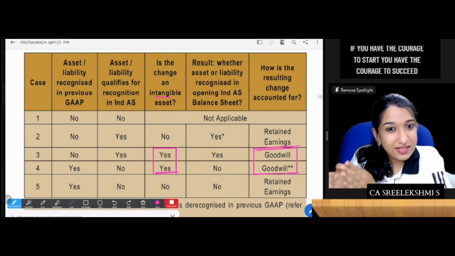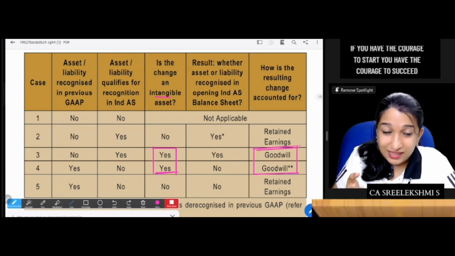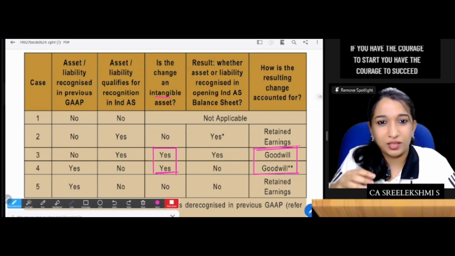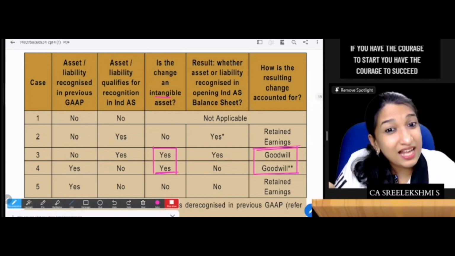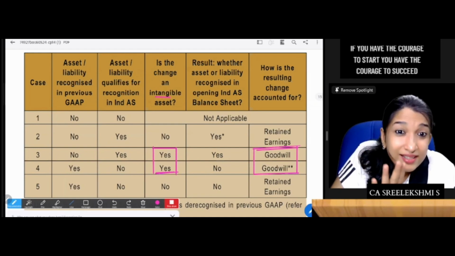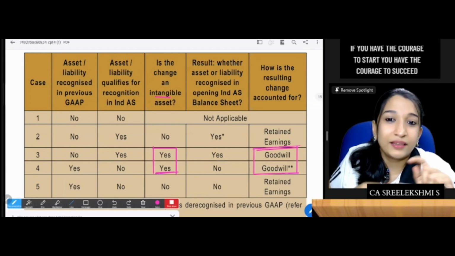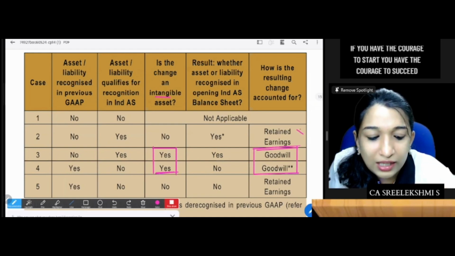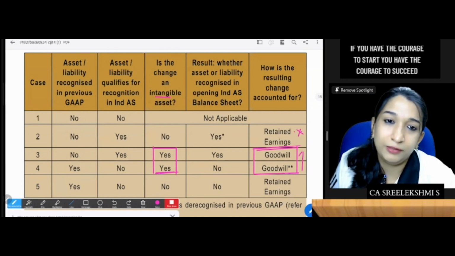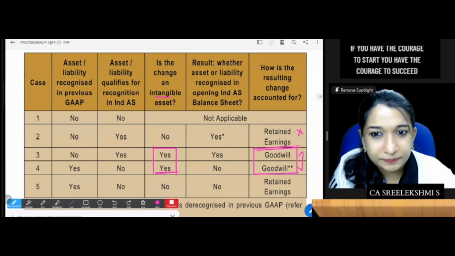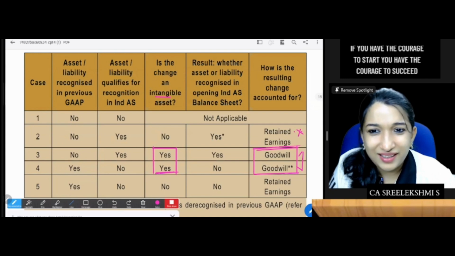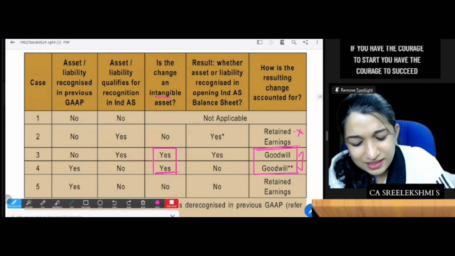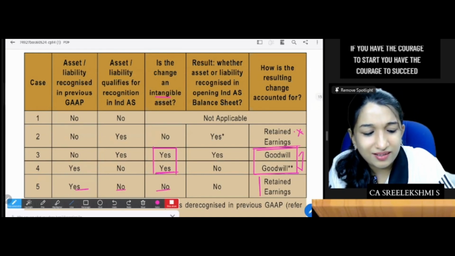Okay. So previous GAAP and Ind AS relating to business combination: first case, intangible asset created; second case, intangible asset derecognized. The corresponding difference is not to retained earnings but to goodwill. Are you clear? The rest, other than intangible asset cases, the difference goes to retained earnings.